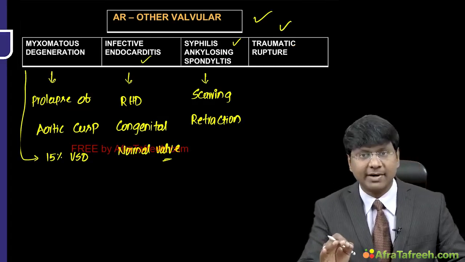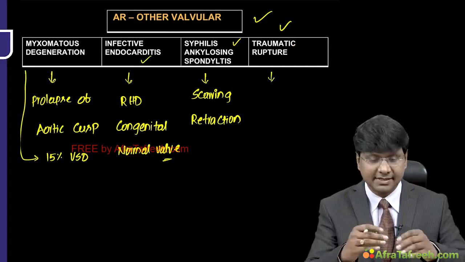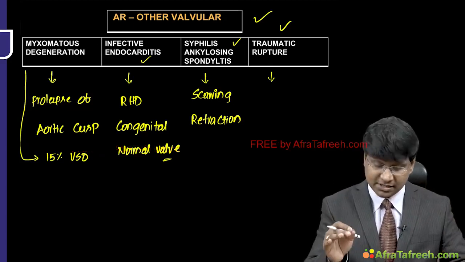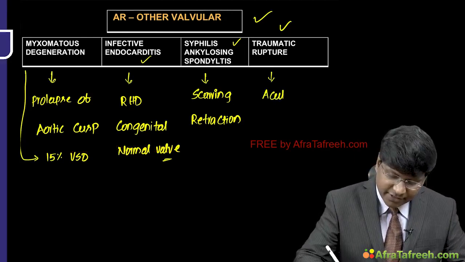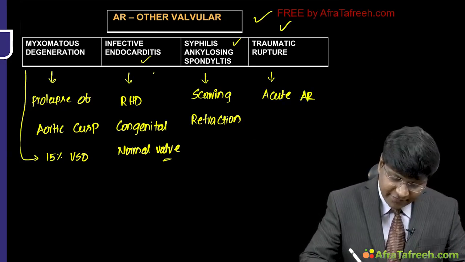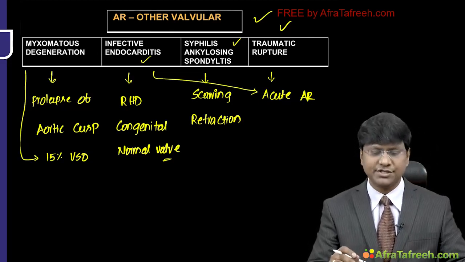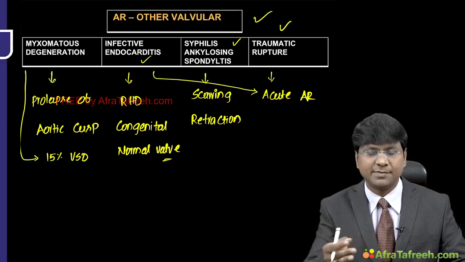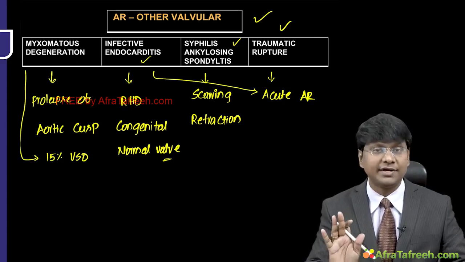Next is the traumatic rupture. This traumatic rupture will cause the avulsion of the aortic cusp, and it will be responsible for the development of acute aortic regurgitation, and even your infective endocarditis is also responsible for acute aortic regurgitation. But this traumatic rupture causing the avulsion of the aortic cusp is an uncommon cause of aortic regurgitation.